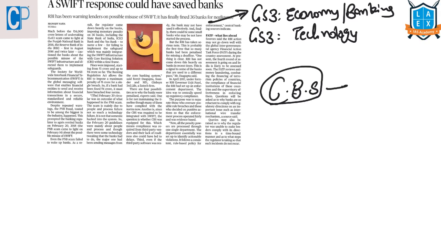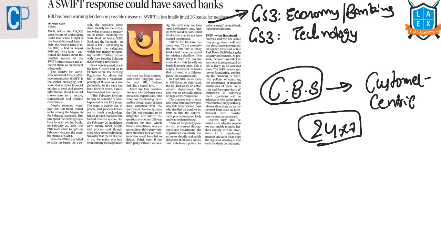It is a solution which will enable the bank to offer, in multiple dimensions, lots of customer-centric services on a 24/7 basis from a single location. This is what a core banking solution is.